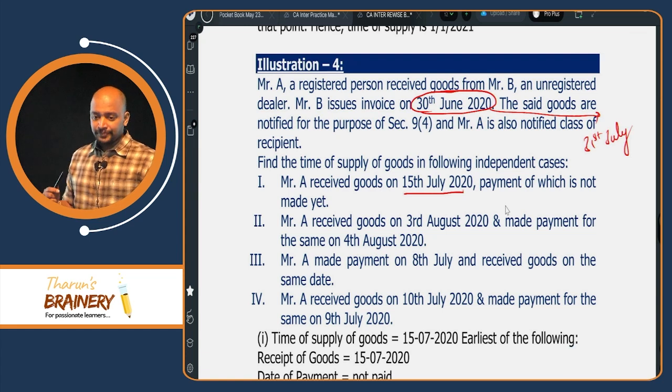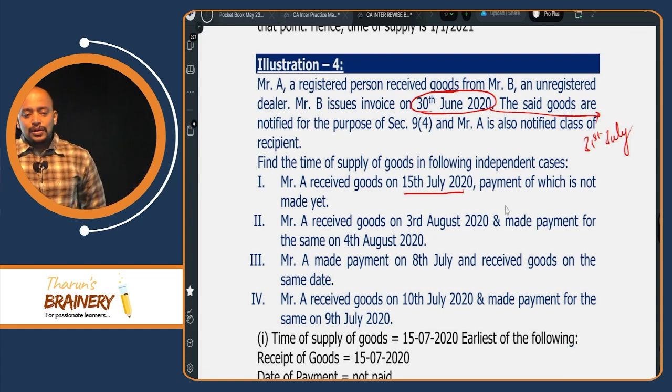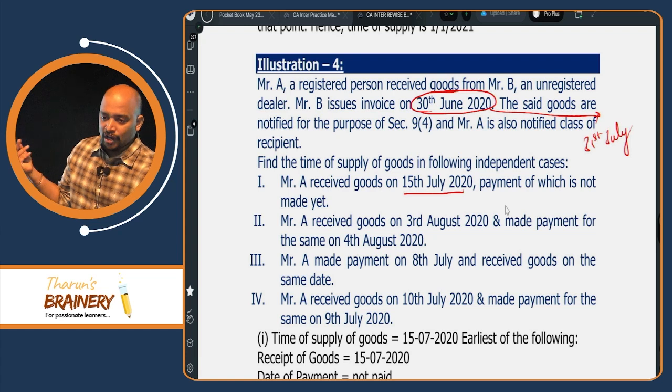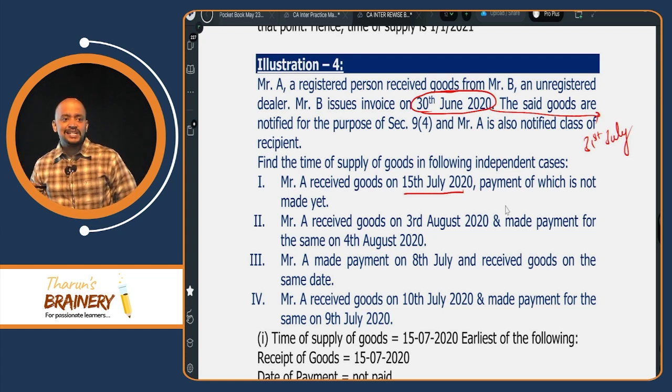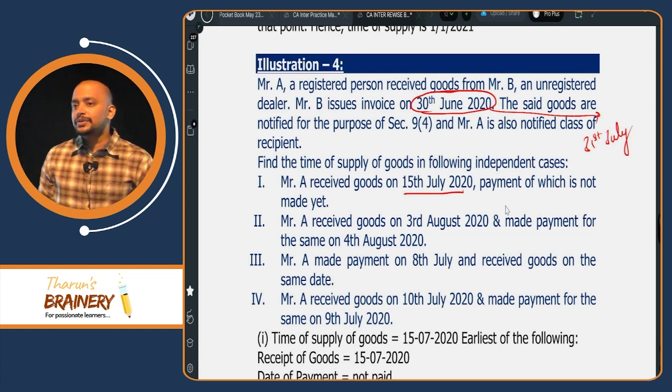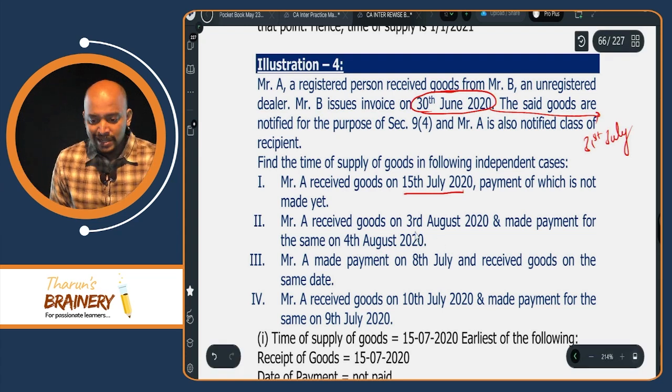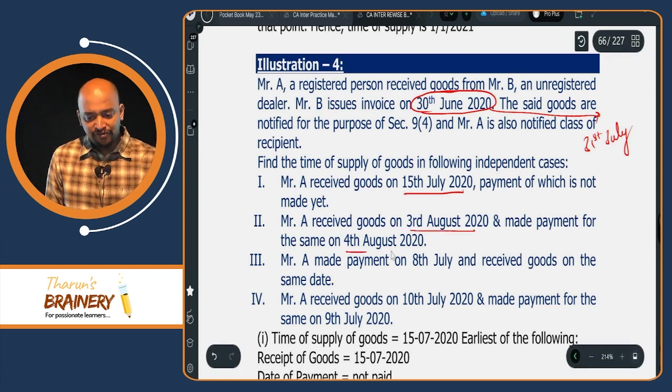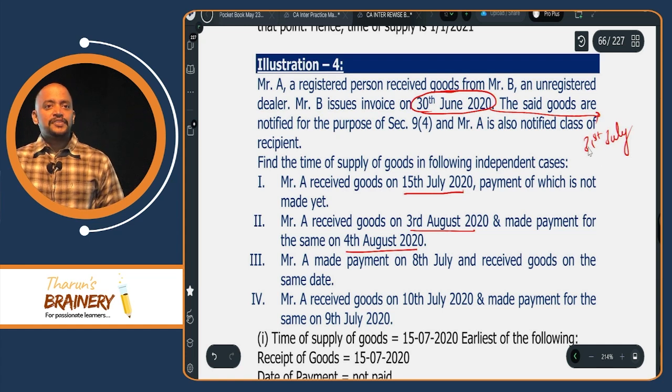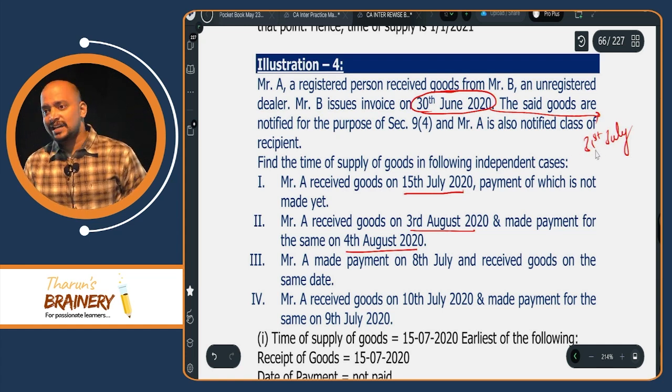Second case. 3rd August, goods received. Payment made 4th August. 31st day is 31st July, whichever is earlier. Understood? Date of receipt of goods 3rd August. Date on which payment is made to supplier 4th August. 31st day from the date of invoice is 31st July, whichever is earlier, 31st July.